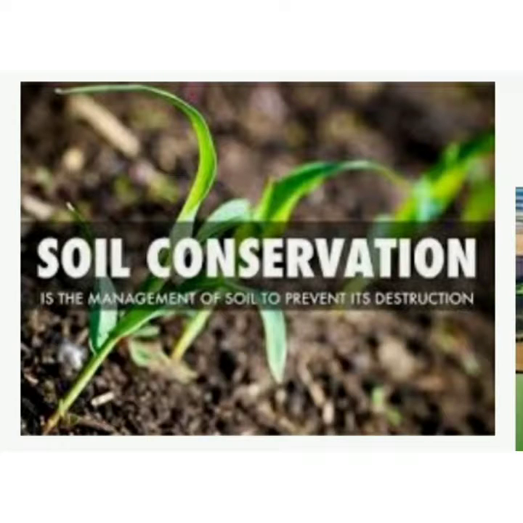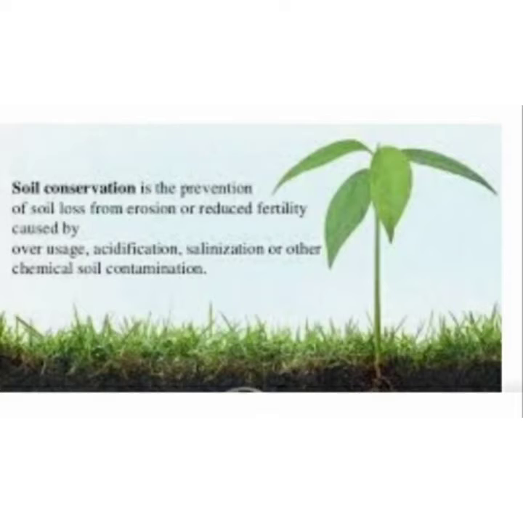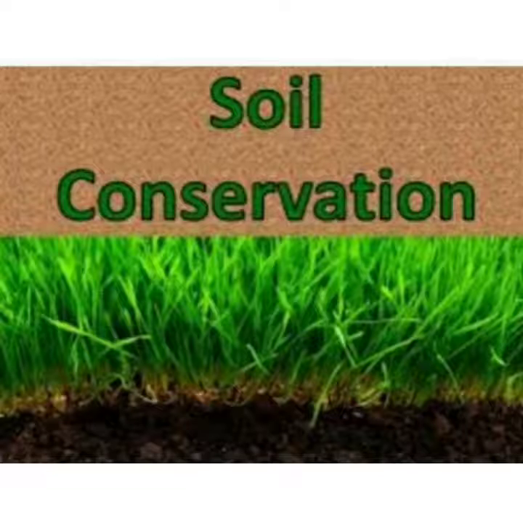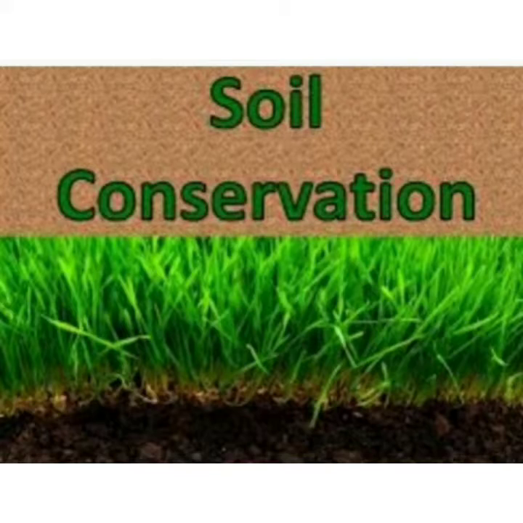Children, now the question is how can we conserve soil? We should plant more trees and stop deforestation. We should enrich soil by adding natural or organic fertilizers like cow dung, compost, and humus. Fields should not be kept barren. We should stop overgrazing.